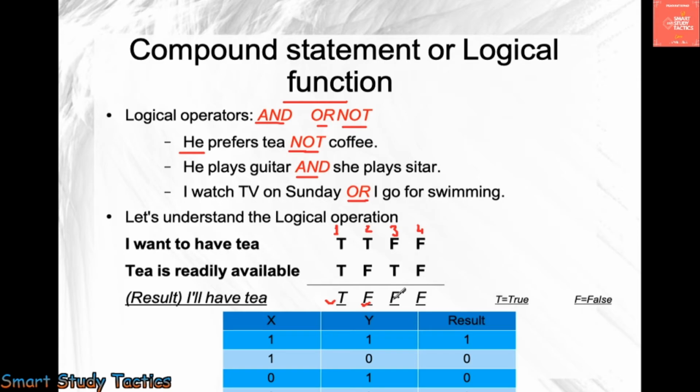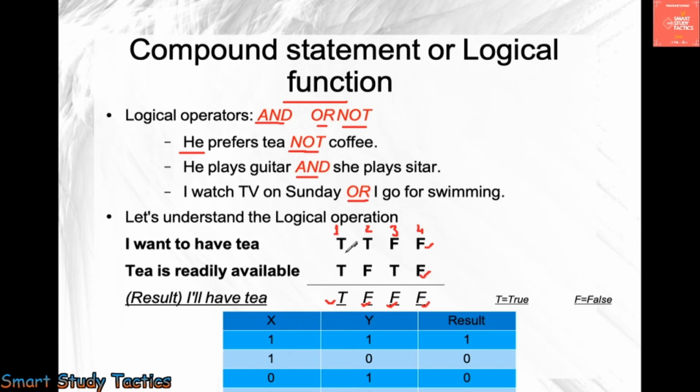Because it is human nature, we take the answers according to human nature. You don't want tea, so you are not going to take it even though it is available. In the final situation, you don't want tea and tea is also not available. So that is false.